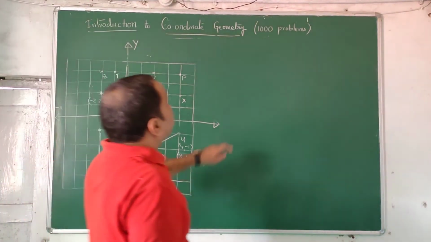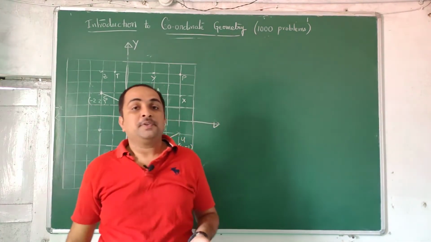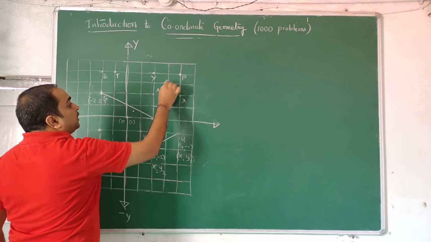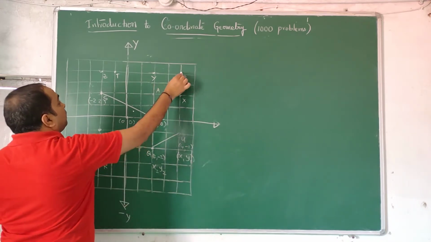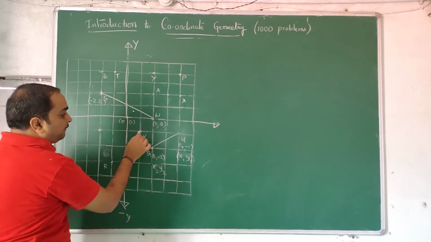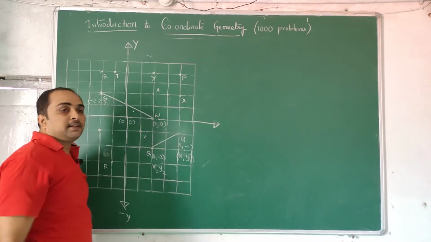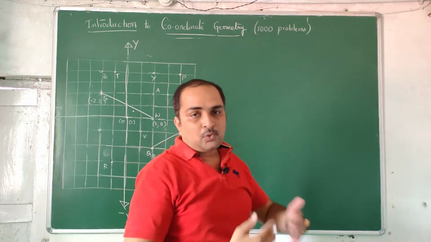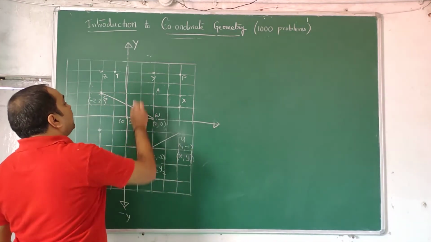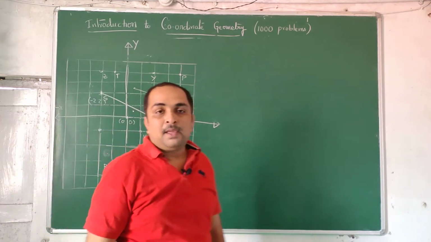Again, we have to come back to this word, 1000 problems. Identifying points, locating points, finding distance between the points, finding slope. How many slopes can you find? Slope of a line between W, P, A, P. You need 2 points to draw a line. PT, ZT, TS, SP, SA, SW, SV, VU, VQ, QU, UV, UW, UX, UA. Like that you have to find slopes. Again, you get a bunch of innumerable problems. Not only these points, you can have any point from anywhere to anywhere. Put a point, draw a line, find slope. In this way you can practice.